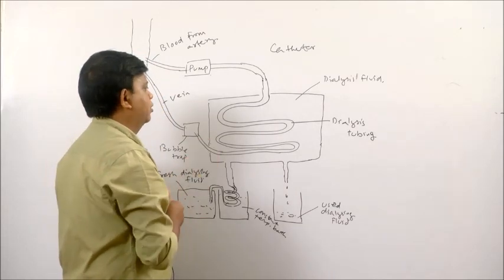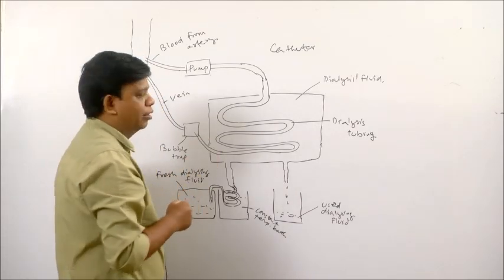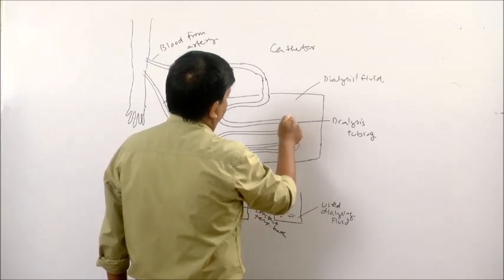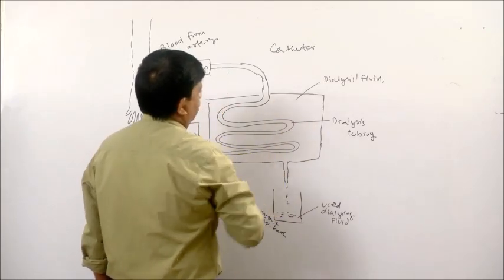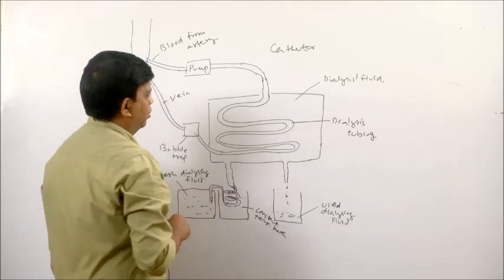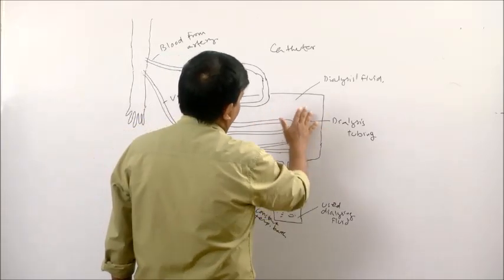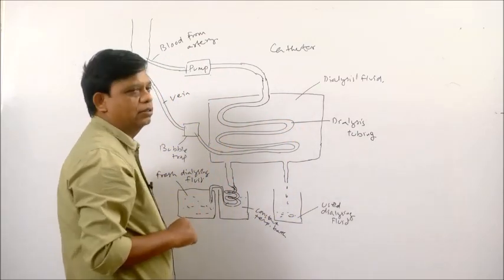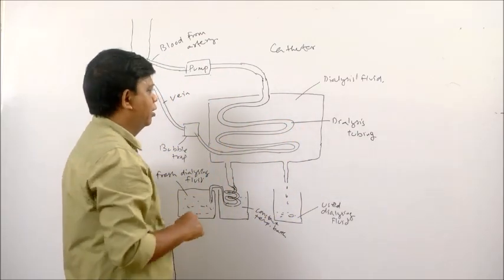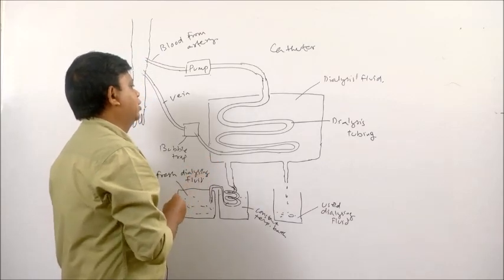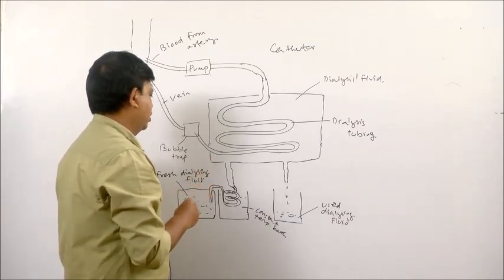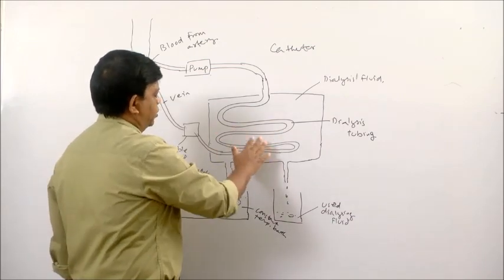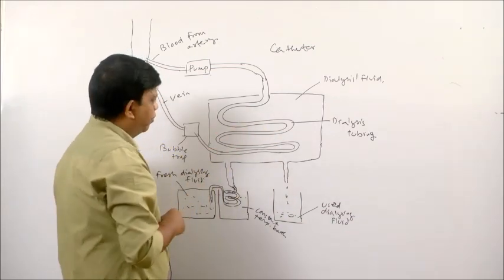Those substances which are to be retained in the blood, their concentration should be the same both in the blood and in the dialysis fluid. So, the dialysis fluid is very important. Its pH, its ionic concentration, its temperature, these things are very important.